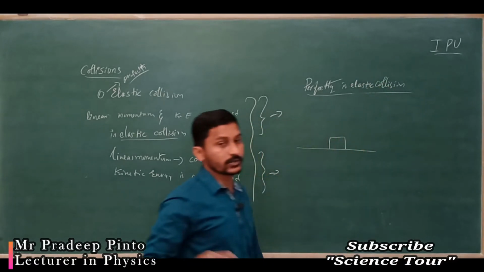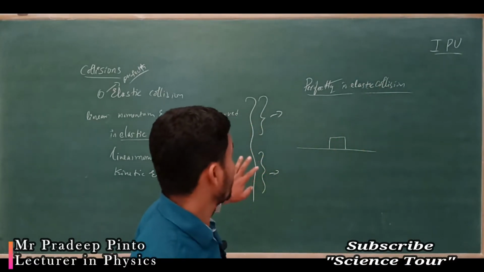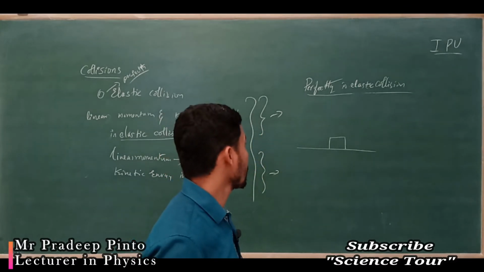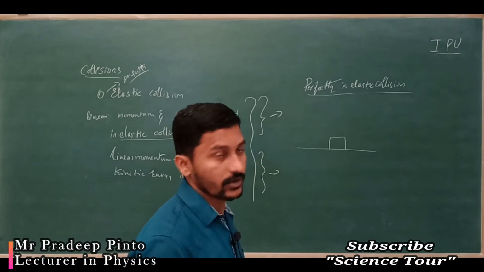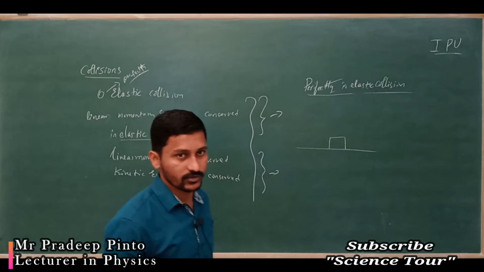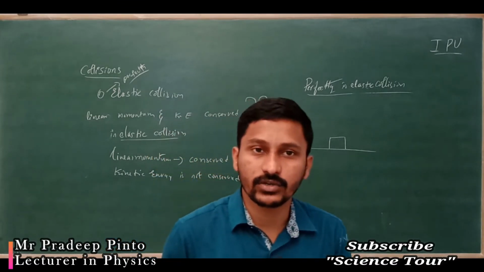See the board when I am going to write down. Later you may find it difficult to see that small handwriting sometimes, okay. And perfectly inelastic collision, whatever I have written.